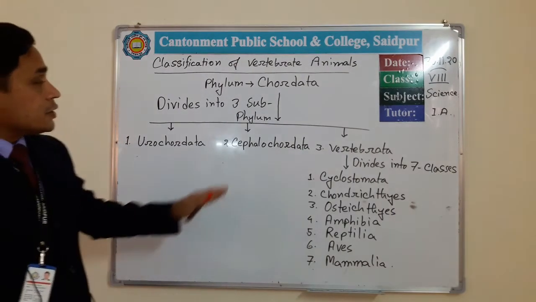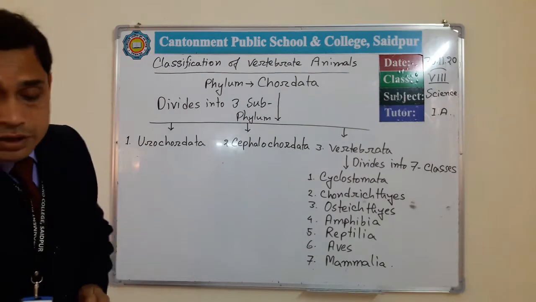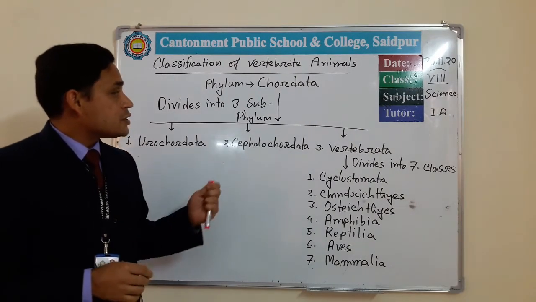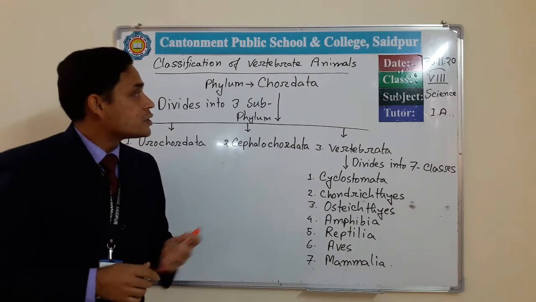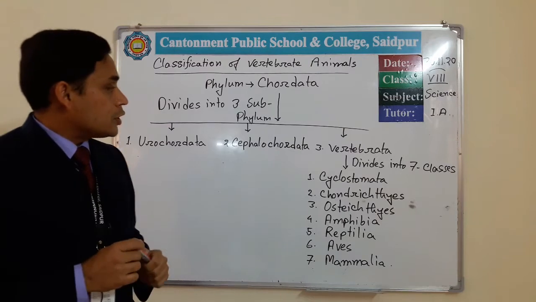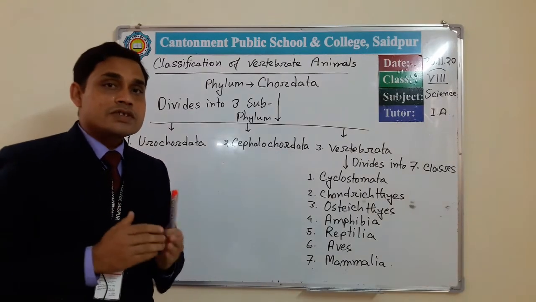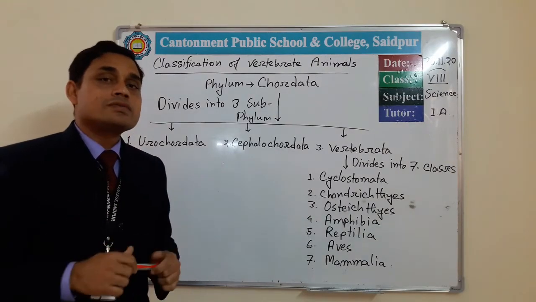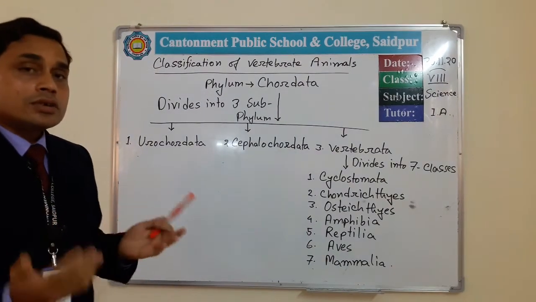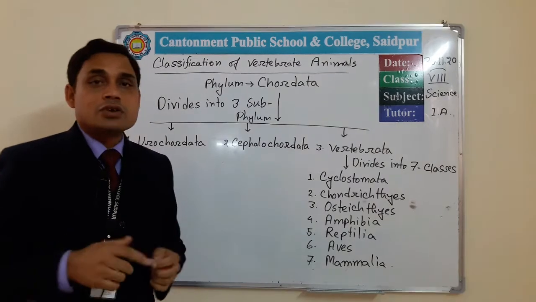And then this is our Cephalochordata, the second subphylum of this phylum Chordata. Here the notochord and nerve cord persist throughout the length of the animal's body, and lifelong it persists as the notochord.